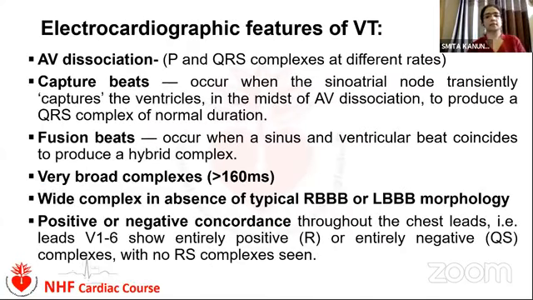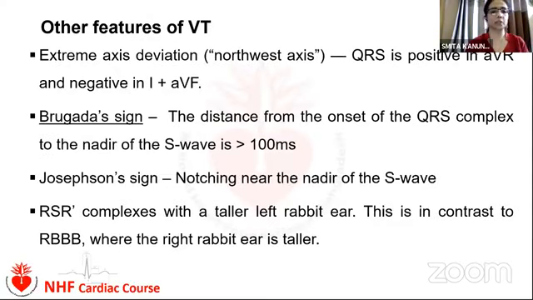Now our main concern is ventricular tachycardia. To diagnose ventricular tachycardia from ECG, it has some diagnostic characteristic features in the electrocardiography: AV dissociation, capture beat, fusion beat, very broad complex, positive or negative concordance, extreme axis deviation, Brugada sign and Josephson sign. Now let's come to these features one by one.